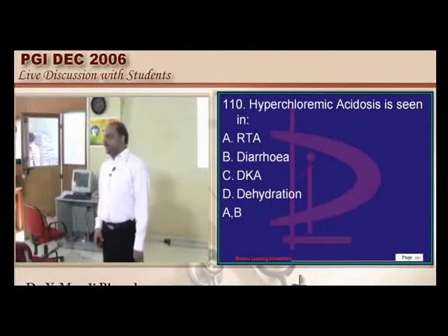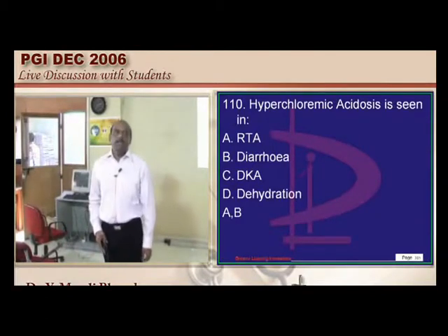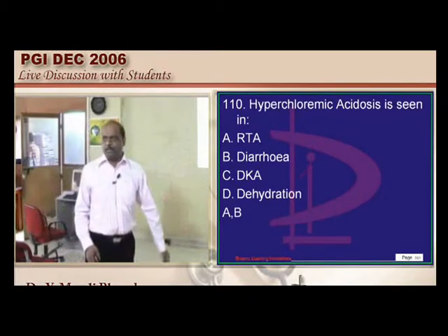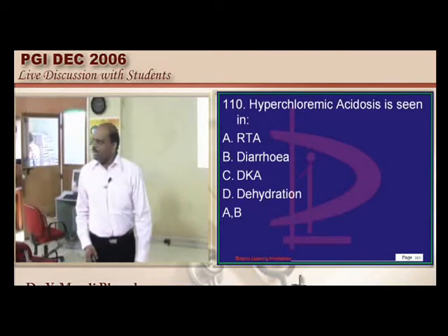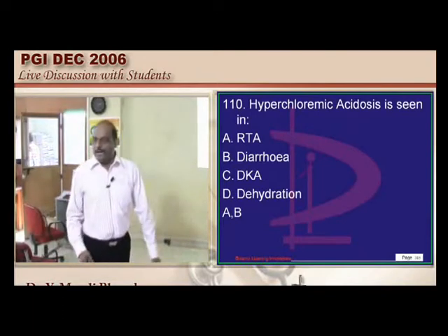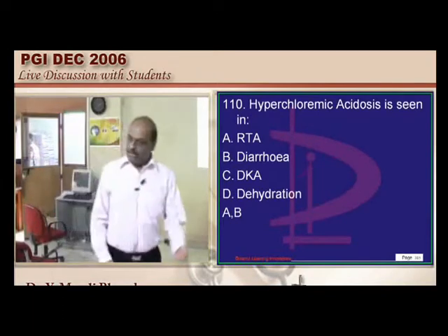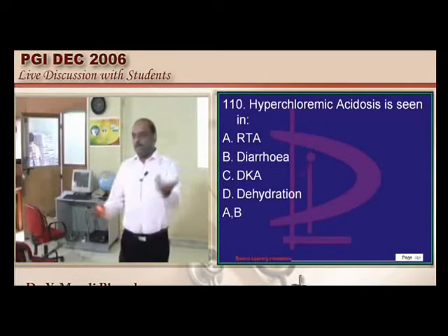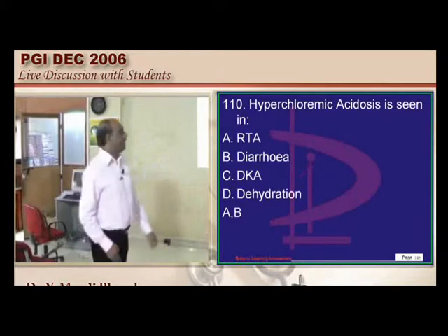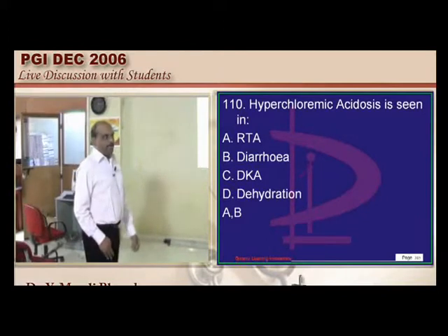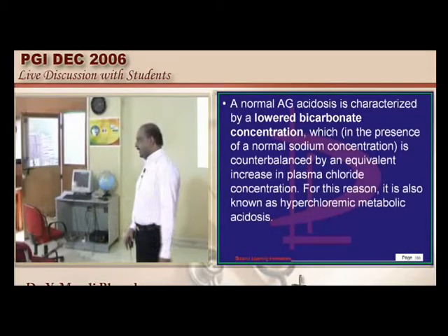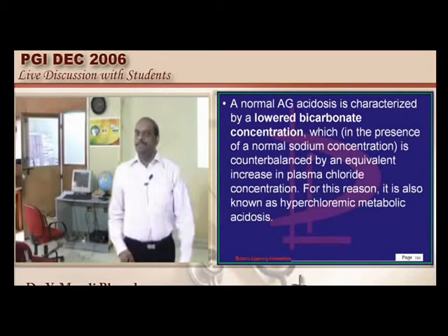Now let us talk about hyperchloremic metabolic acidosis, one of the favorite topics of the examiner. Very simple, we have an anion gap. It can either remain normal or it can become increased. There are only two ways by which metabolic acidosis is looked at. Now hyperchloremic metabolic acidosis is also called a normal anion gap metabolic acidosis.